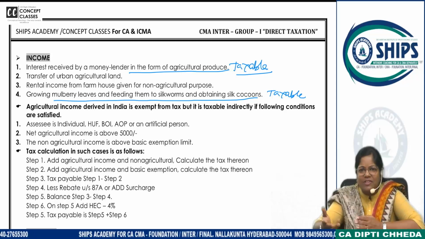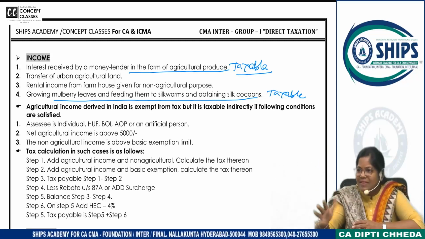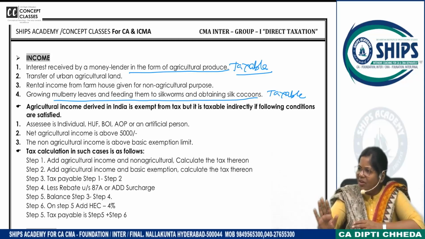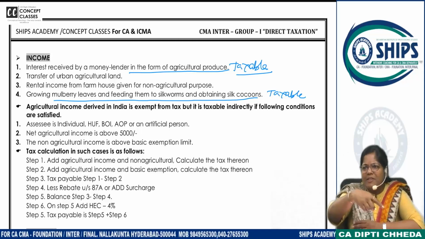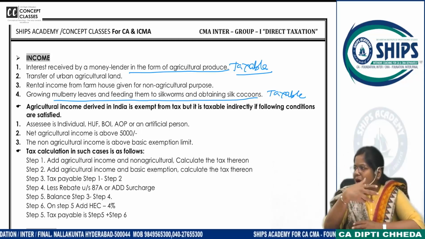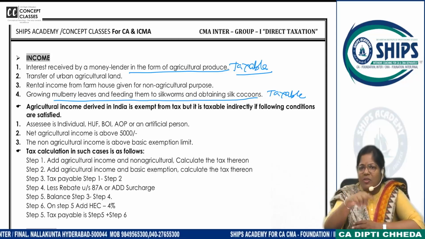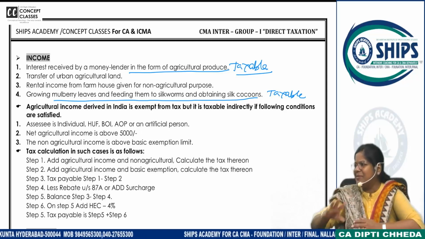So can you say these 25 bags of rice are farming income for you? It's your interest on loan. Because who are you? Money lender. What is the purpose you have given the money? For farming. But you are not doing farming, और वो आपने उनको loan दिया है. So on loan, if they give you interest in the form of agricultural produce, it's very well taxable in your hands.